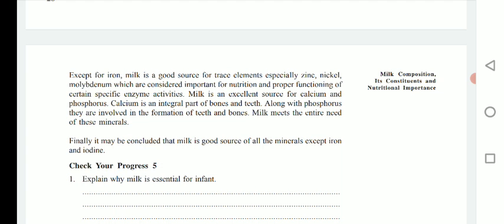So in this way we have finished the nutritive value of milk. It seems that milk has all essential nutrients, and these nutrients are so important for the normal growth and development of our body.